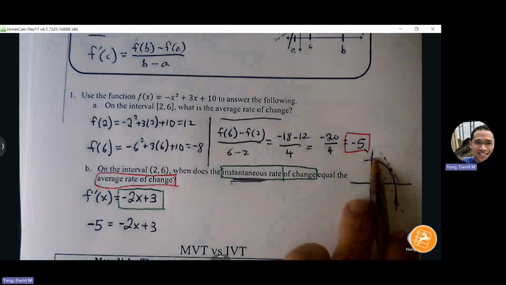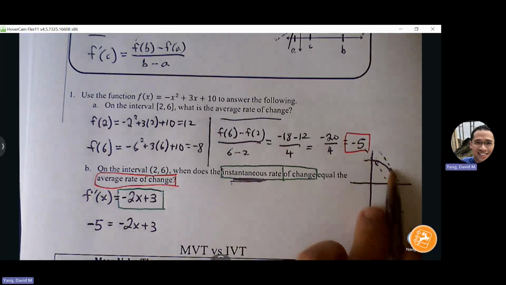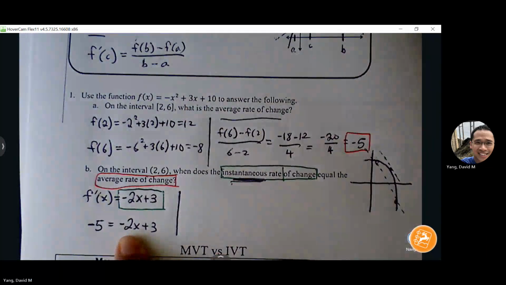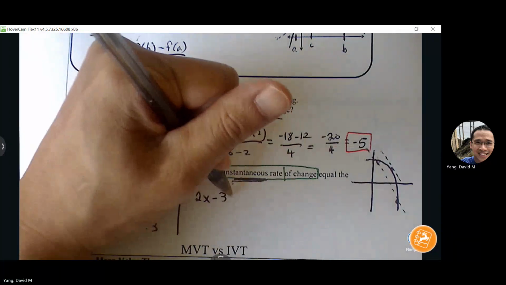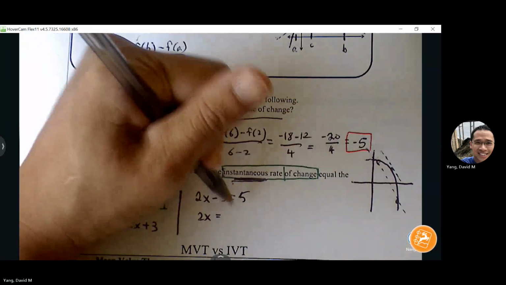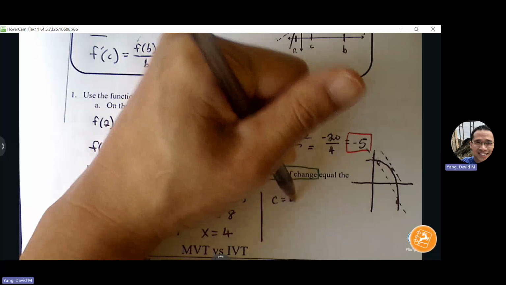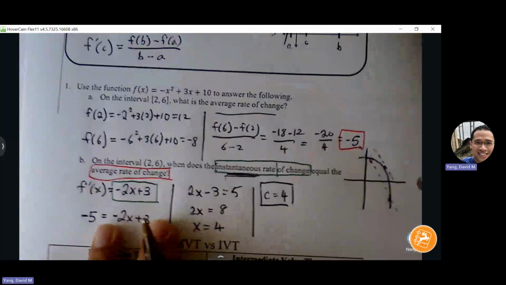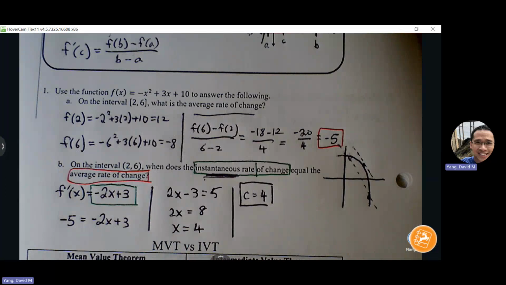Okay. We don't want to insert the -5 in for the x, right? That doesn't make sense, right? We already know what slope we're after. We just don't know where that location is. So we're coming back and solving for that location. Now it says C, that's usually with mean-value theorem, we usually use that we're looking for that C value, but it's basically just the X value where my behavior is occurring, where that specific slope is occurring.